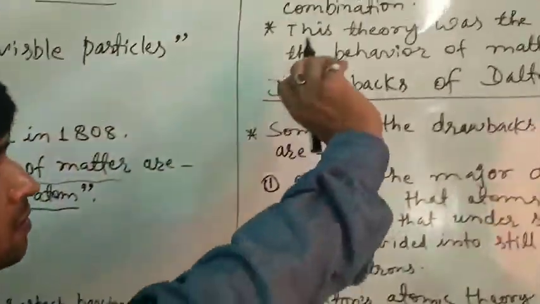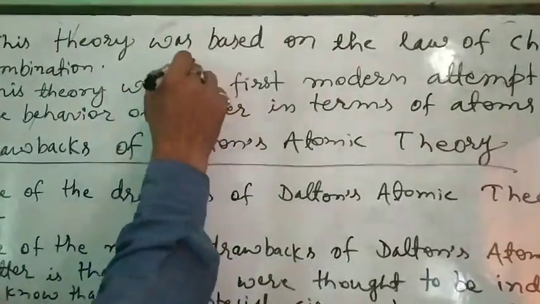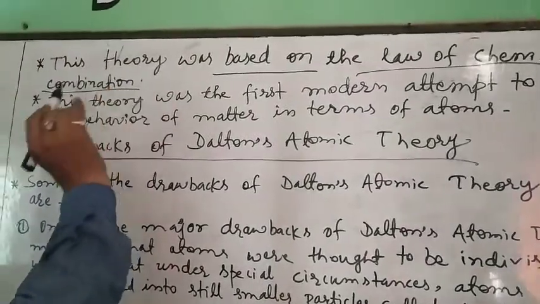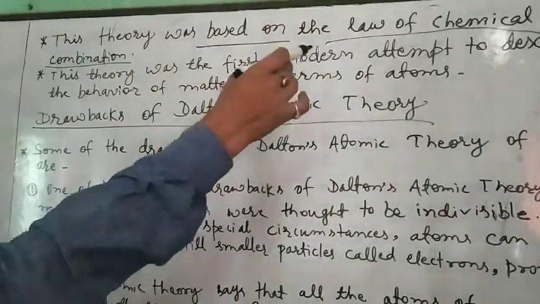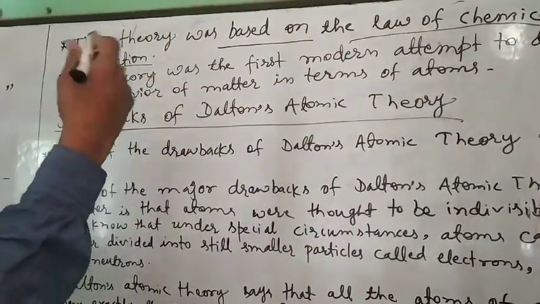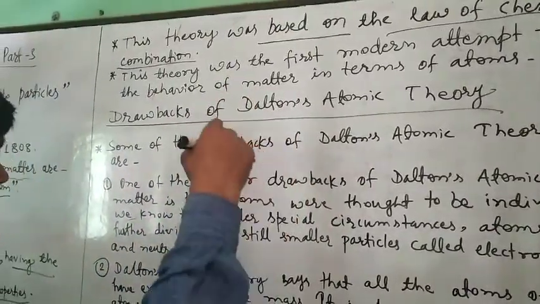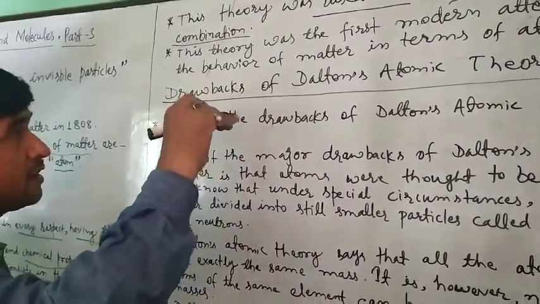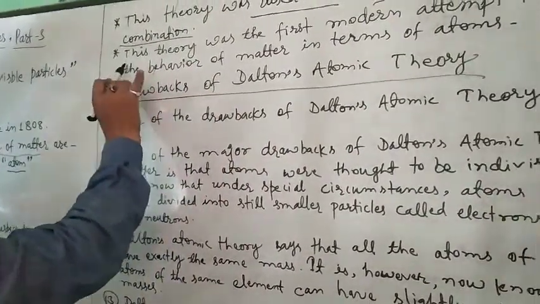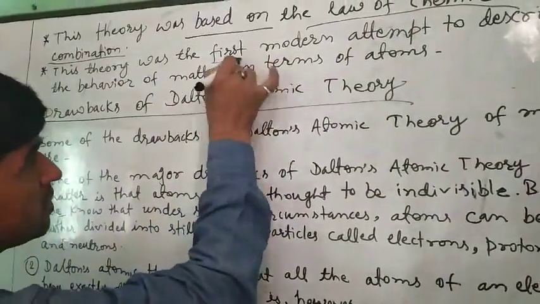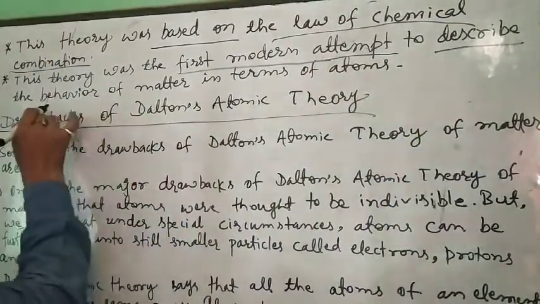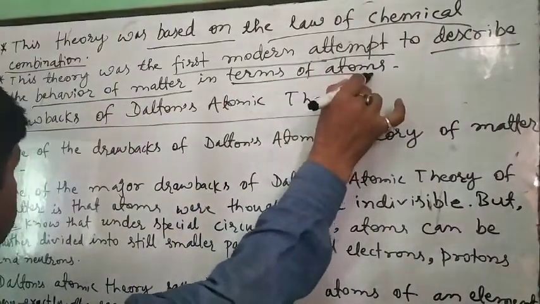Now, the Dalton theory of atom was based on the laws of chemical combination: law of conservation of mass, law of constant proportion, law of multiple proportion, and other laws that are discussed in higher classes also follow Dalton's atomic theory. This theory was the first modern theory that attempted to describe the behavior of matter in terms of atoms.